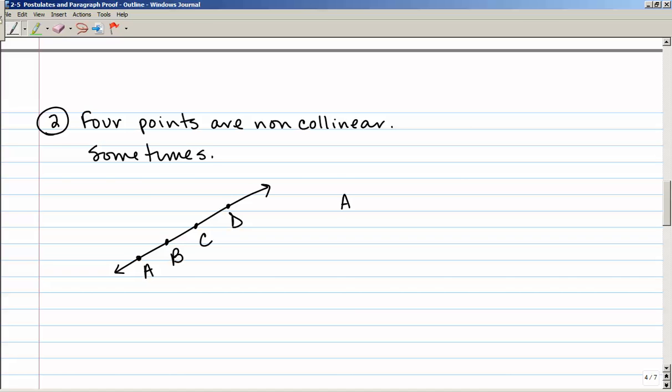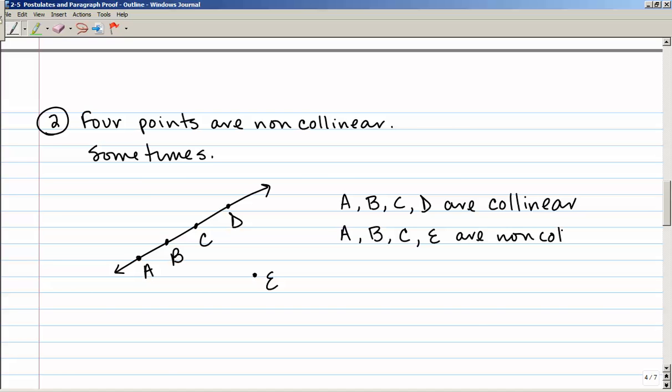So points A, B, C, and D are collinear, but any 4 random points, let's put point E out here, that is not collinear with, for example, A, B, and C. But points A, B, C, and E are non-collinear. So sometimes it's true and sometimes it's not.